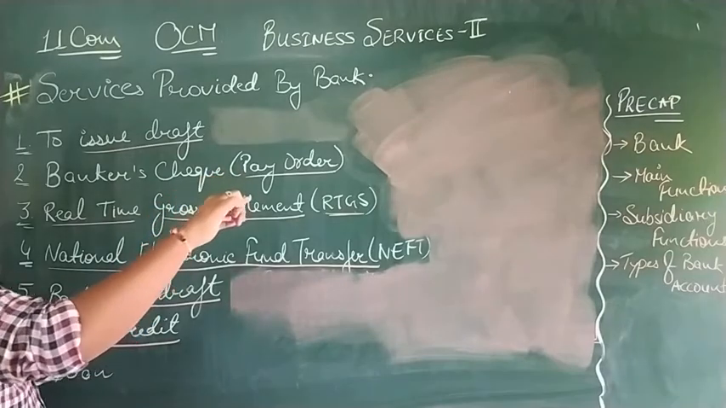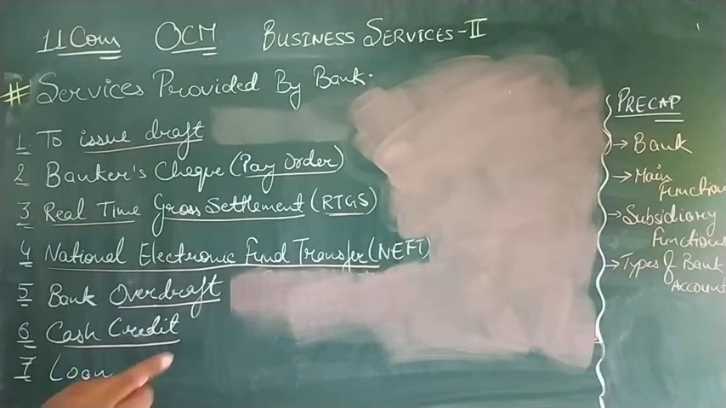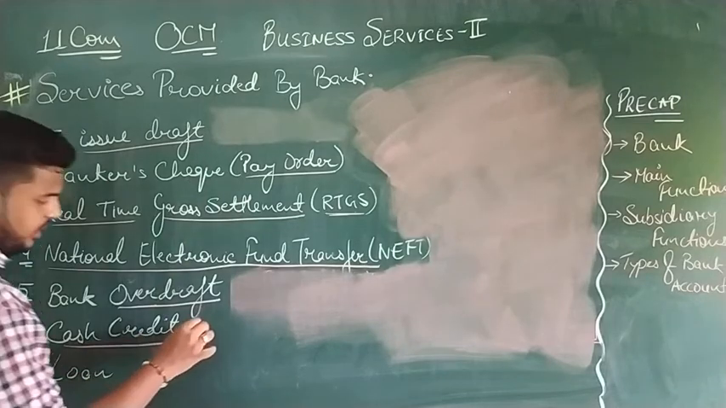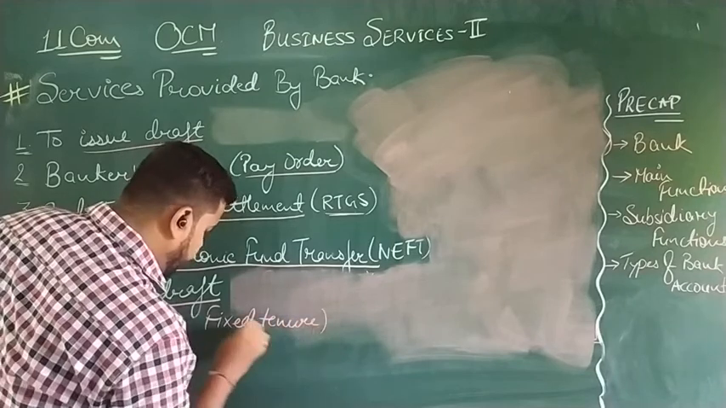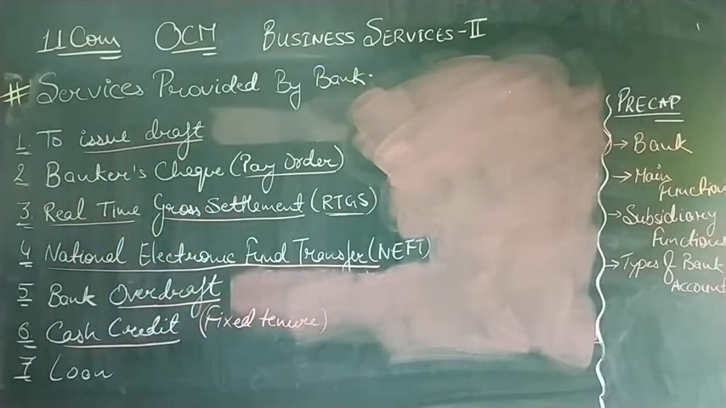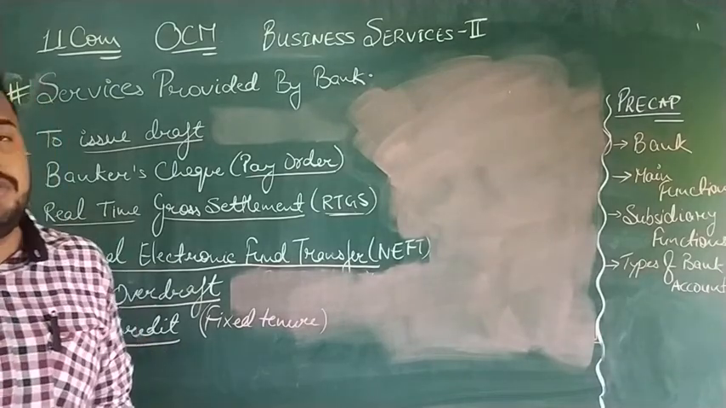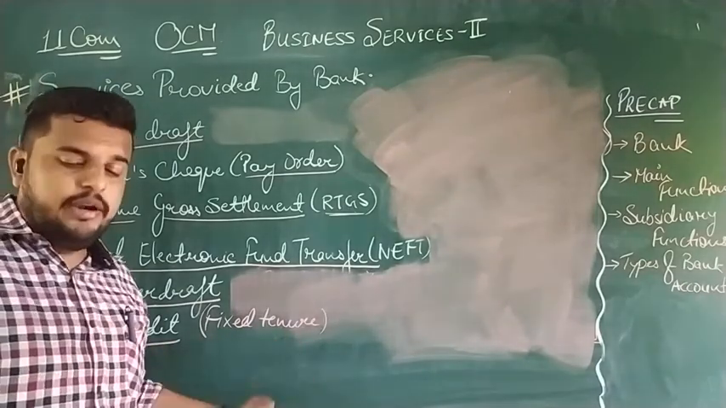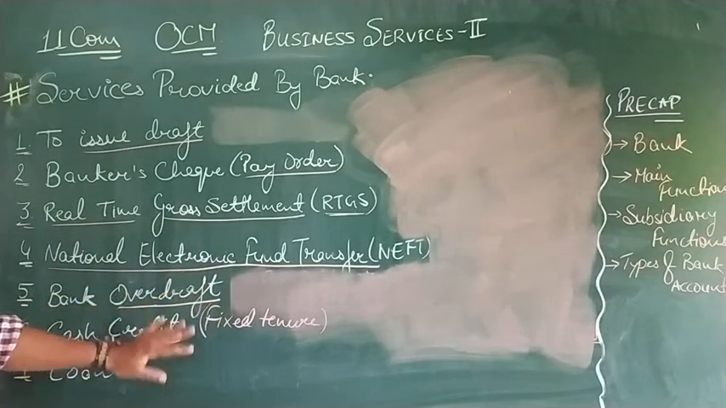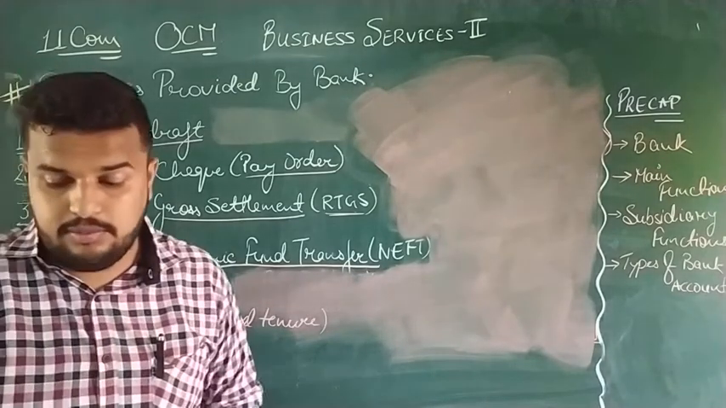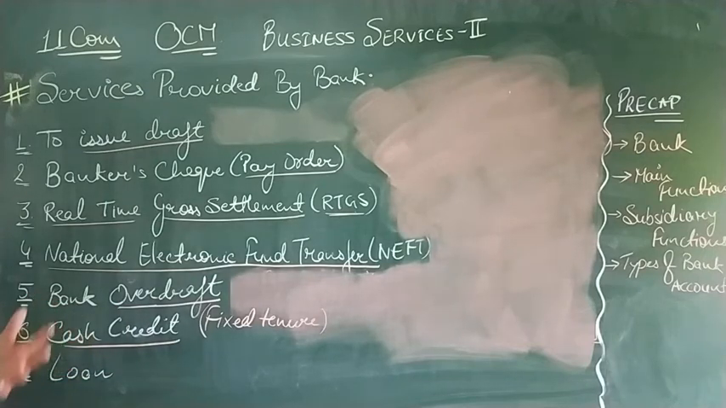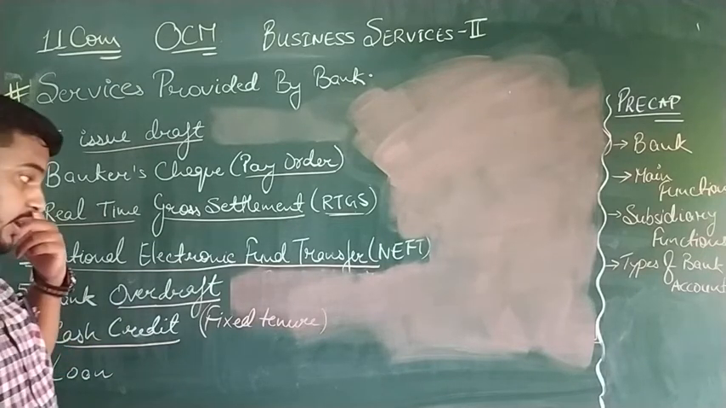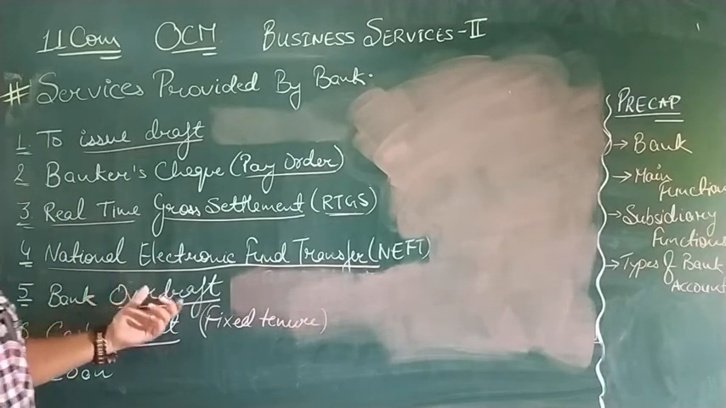For example, I have withdrawn on 1st January, and I deposit back on the 10th of January. But in cash credit we have a fixed tenure. That means cash credit is available for 15 days, 20 days, 1 month, 2 months, 3 months. All the other features of bank overdraft and cash credit are similar. Clear?